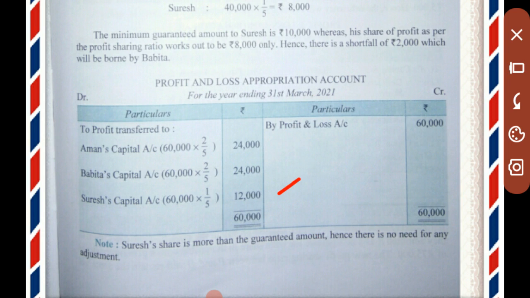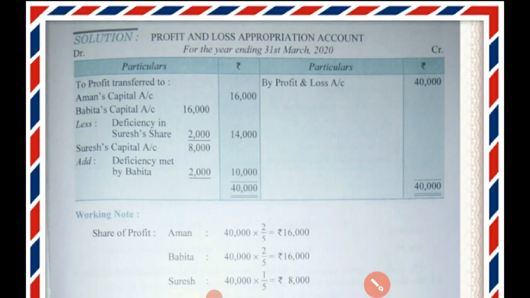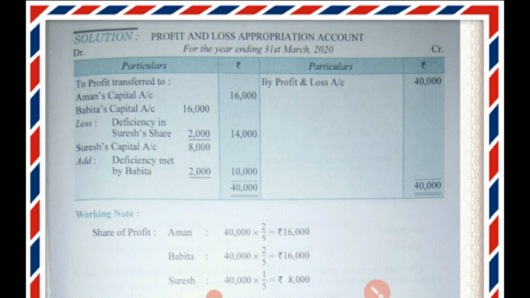There is sufficient profit because he is getting more than the minimum rupees 10,000. So there is no need for any adjustment. In this way the second year calculation will be done. I hope students you have got the question and understood it very well. Let's move to another illustration or question.